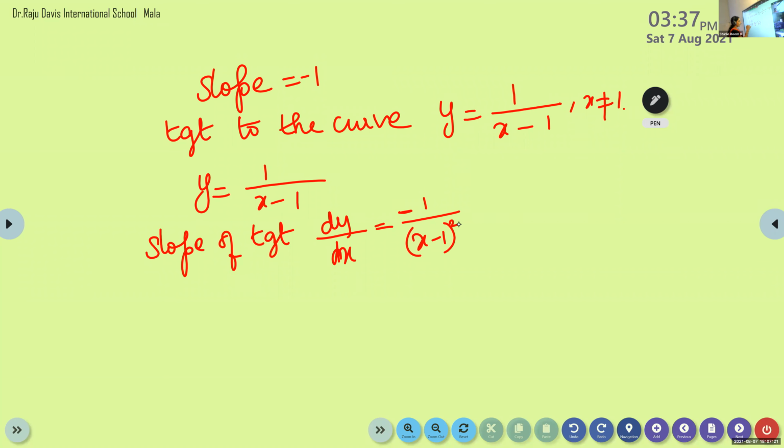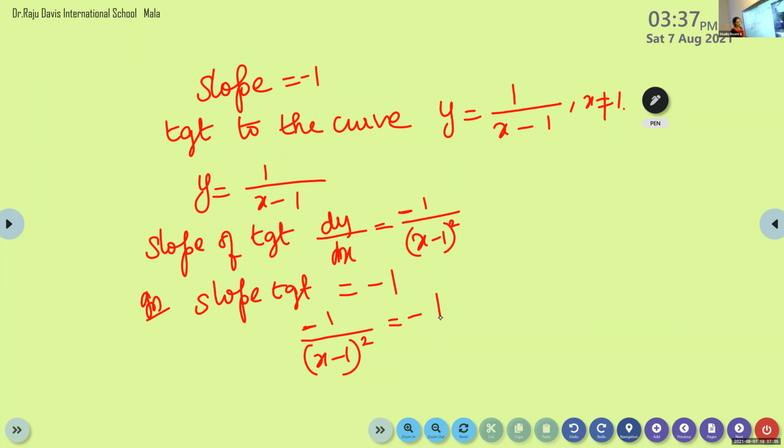But what is given? What is the slope of the tangent? Slope of the tangent is minus 1. So we can equate. Minus 1 by x minus 1 the whole square is minus 1. So we can cancel negative on both sides. We get 1 by x minus 1 the whole square is 1. That is x minus 1 the whole square is 1.